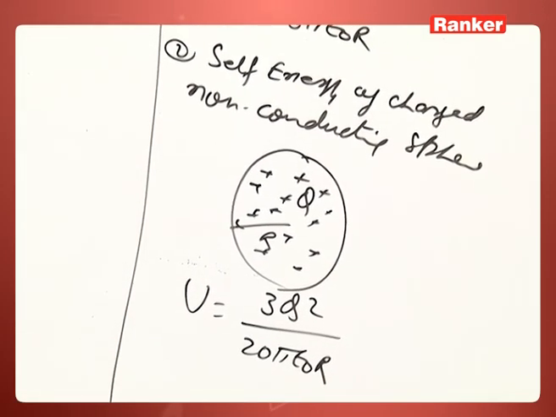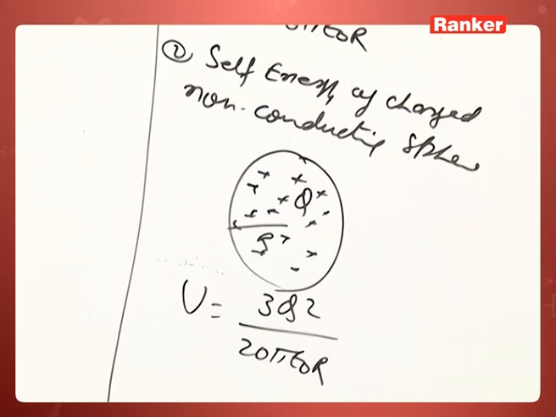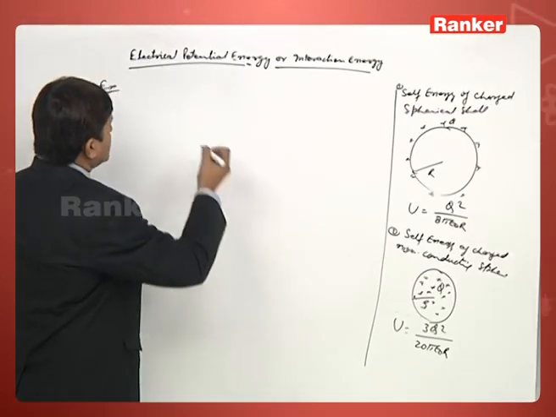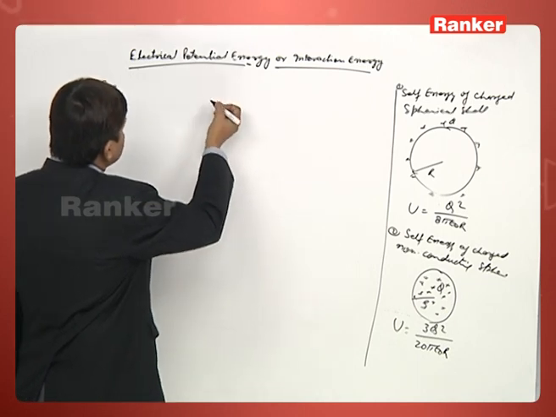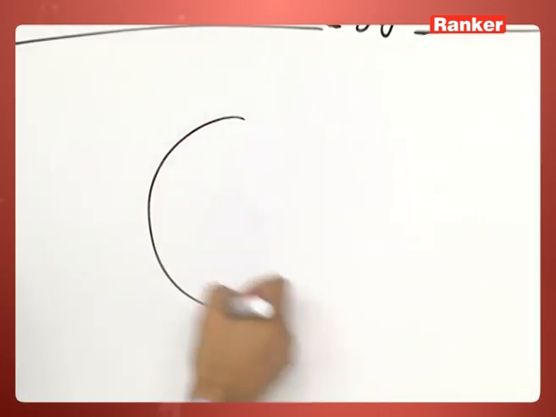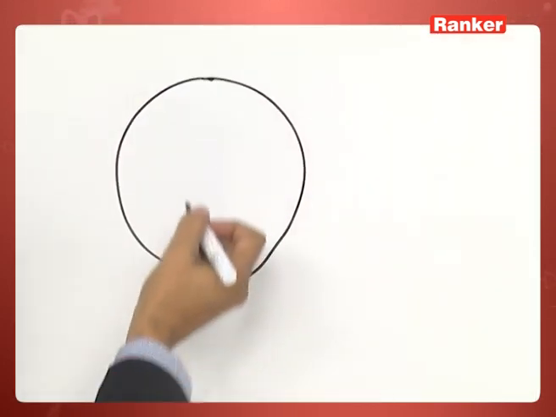Now, see how these two relations can be used in the next example. So, the question is this: a spherical shell having a charge q and radius r.